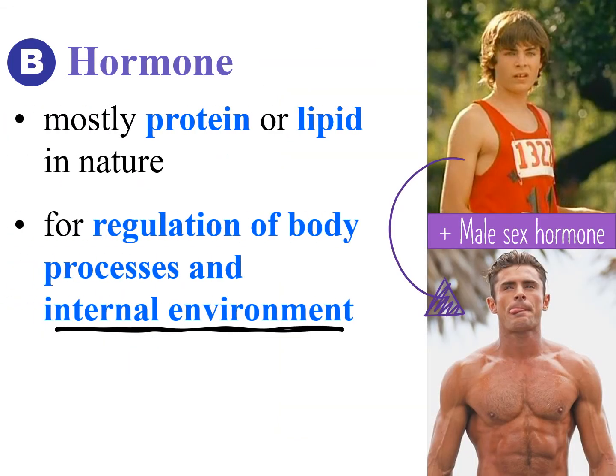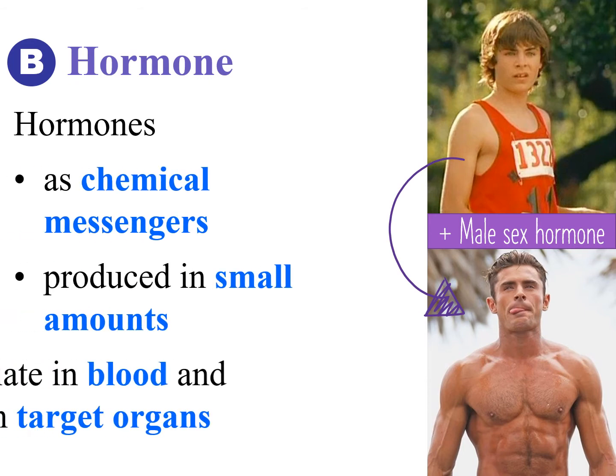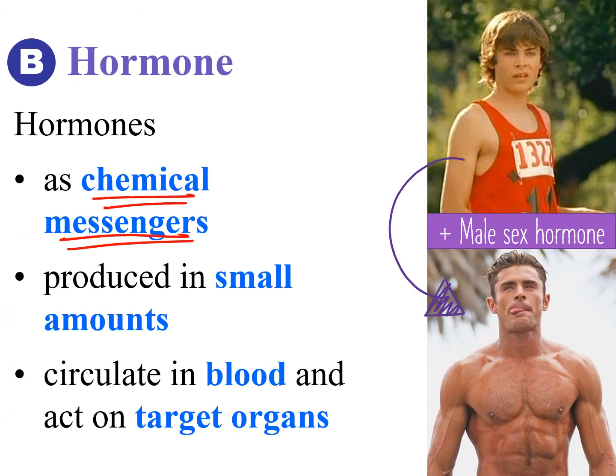After knowing about the endocrine glands, let's take a look at the hormones released by the endocrine glands. Most of the hormones are protein or lipid in nature. They are for regulating your body processes in the internal environment. Hormones are chemical messengers, and they are produced only in a small amount, and our body only needs a small amount.